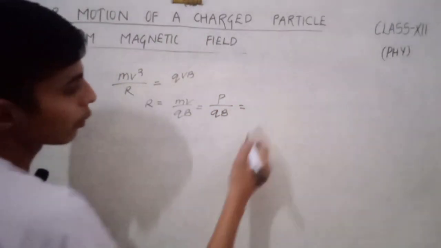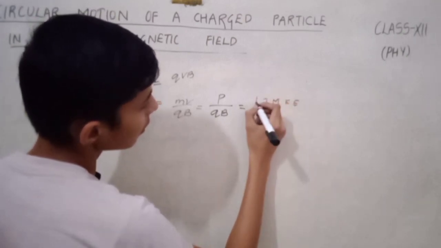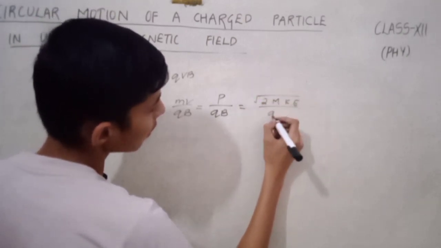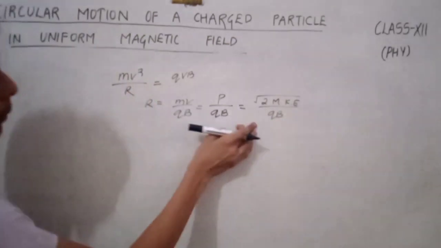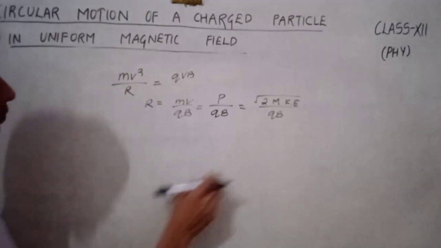And momentum equals the square root of 2m KE. So r equals p divided by qB.